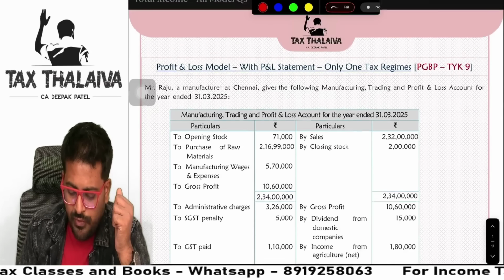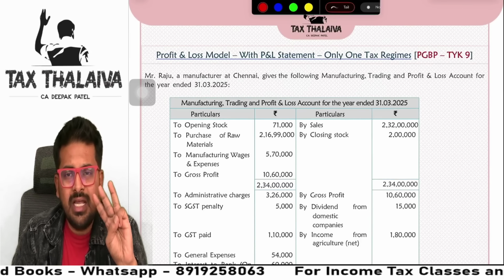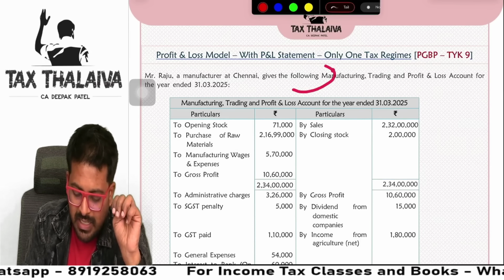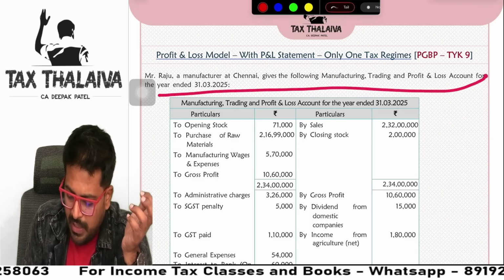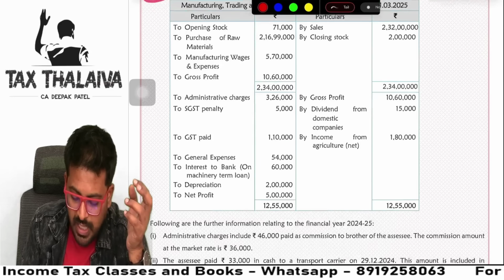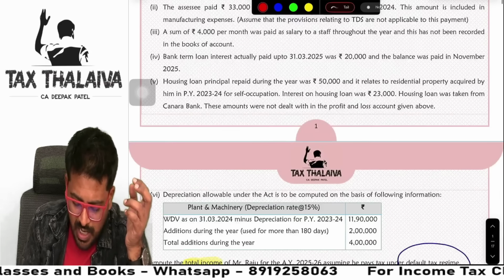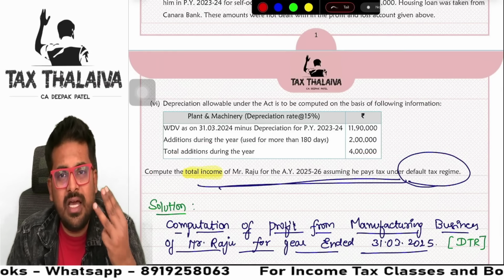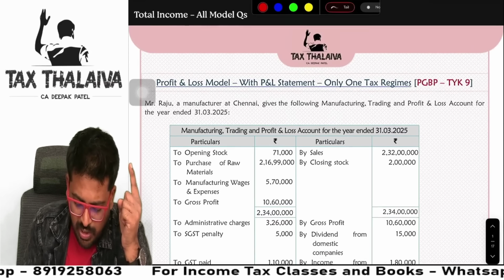Yes, so first what you will do, whenever you get the question paper, there are three parts of a total income computation question, guys. Part 1 is called the introduction part of the question. The first paragraph which you are looking at is the introduction of the question, guys. Then what you are looking at is the body of the question. The third and last thing is the demand of the question. Three parts are there in a total income computation, guys. Number 1, introduction. This is called introduction.